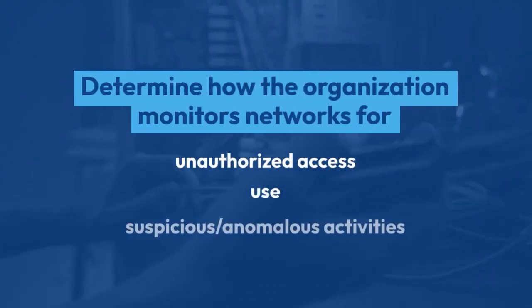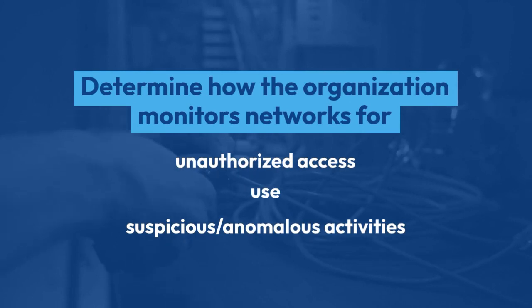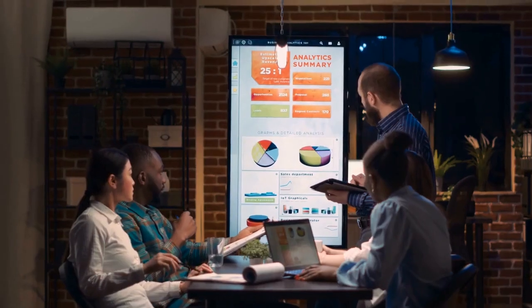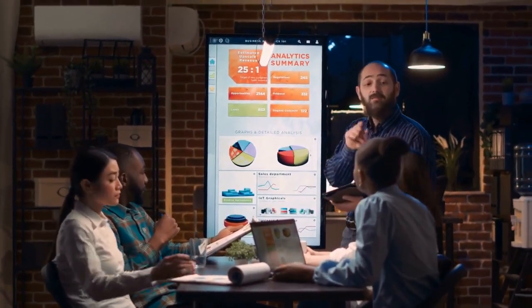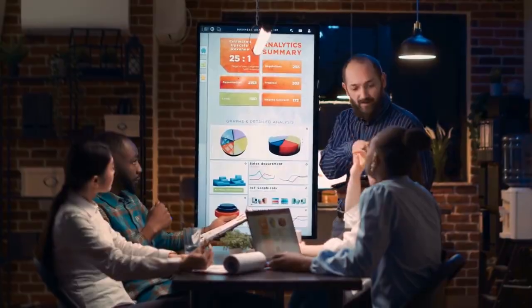Determine how the organization monitors networks for unauthorized access, use, or suspicious anomalous activities. Review the incident identification and response times, and ensure the organization measures and reports these metrics.